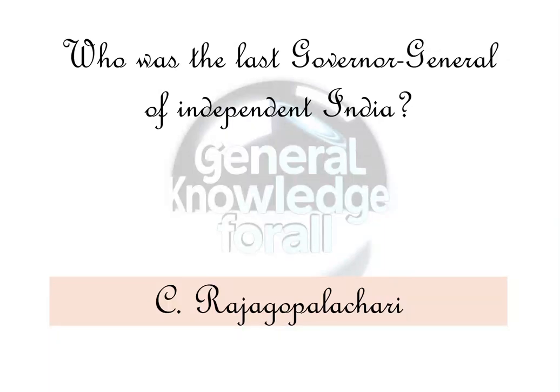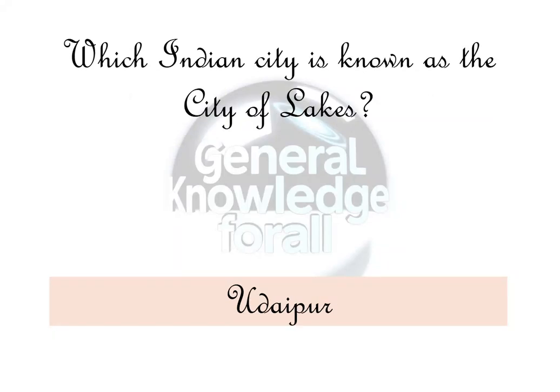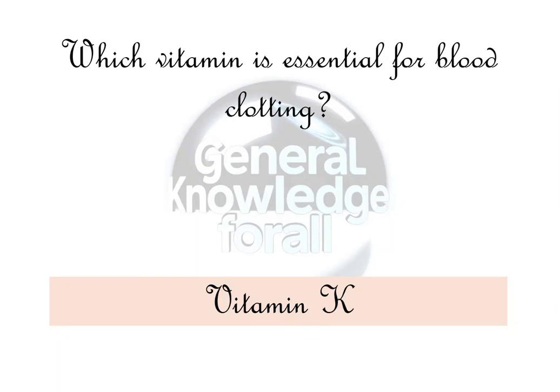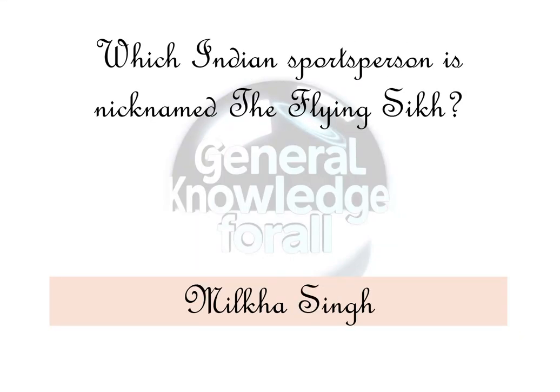C. Rajagopalachari. Which Indian scientist won the Nobel Prize in Physics in 1930? C. V. Raman. Which Indian city is known as the City of Lakes? Udaipur. Which vitamin is essential for blood clotting? Vitamin K. Which city is famous for the Sun Temple? Konark. Which Indian sportsperson is nicknamed the Flying Sikh?